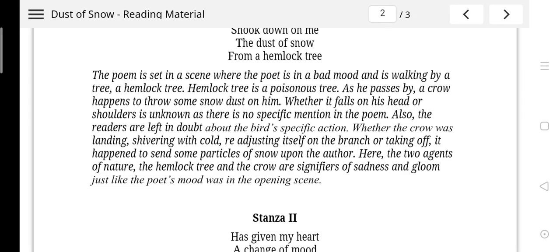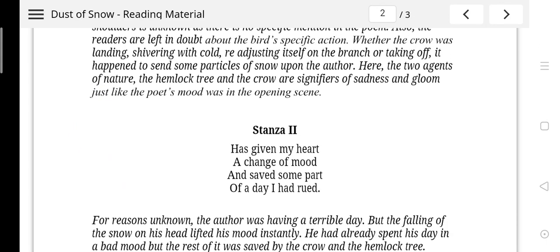Here, the two agents of nature, one is the hemlock tree and the other is the crow. They are symbols of sadness and gloom, just like the poet's mood, because even the poet's mood in the opening of the poem seems to be sad.